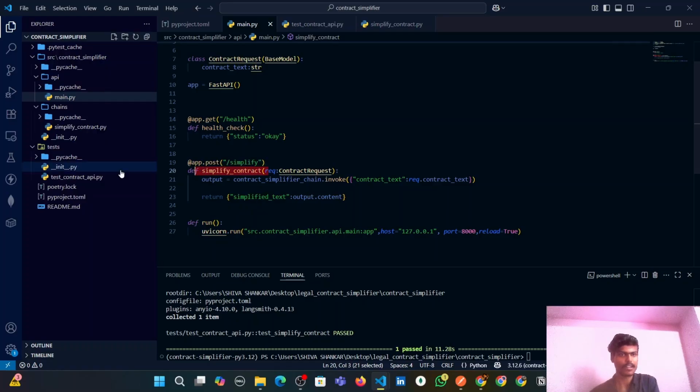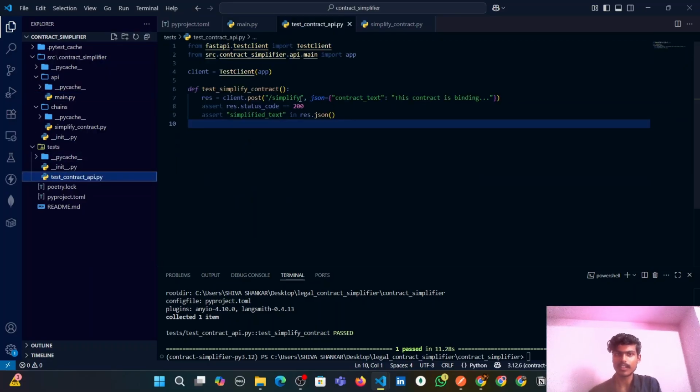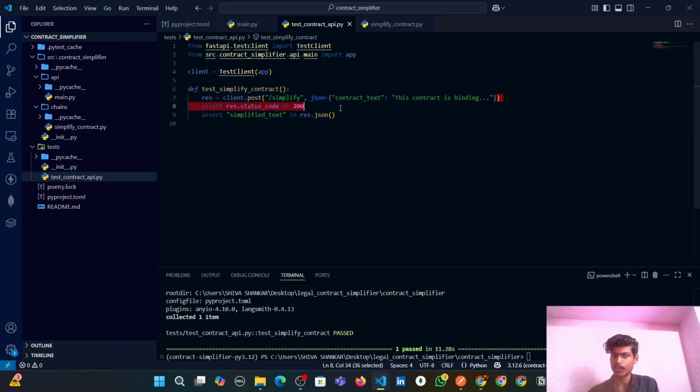So we need to test that route. So we are passing that route here, and we will be passing a sample JSON contract text also here. This contract is binding, something like that, and we should check if it is accepting the input, and if the status code is always 200, and the response which we are getting has a simplified text field, and also the response should be in JSON.